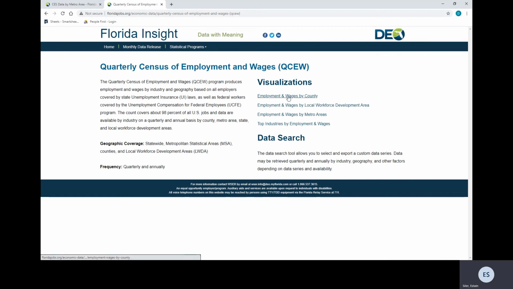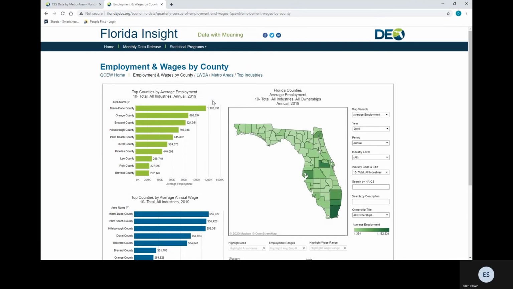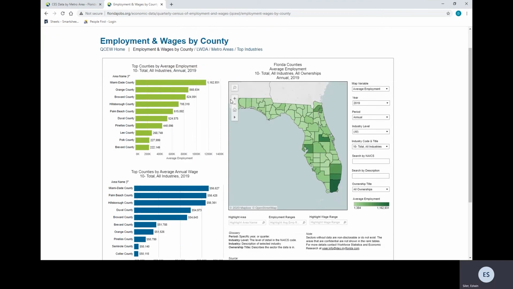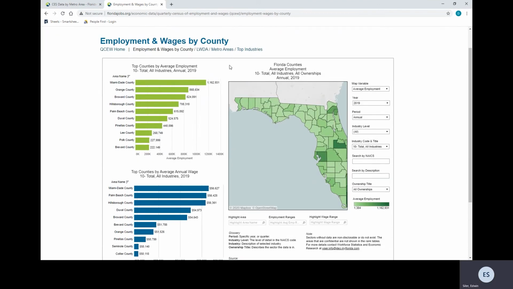Let's check out employment and wages by county. On this specific page, there's three graphics. On the top left, top geographic areas by county and industry variable selections. The bottom left graph, top geographic areas by wages.